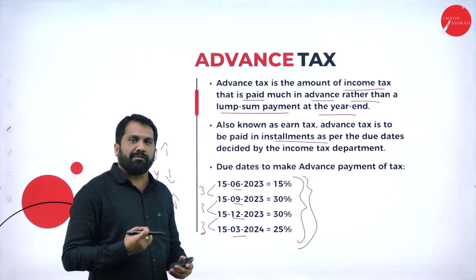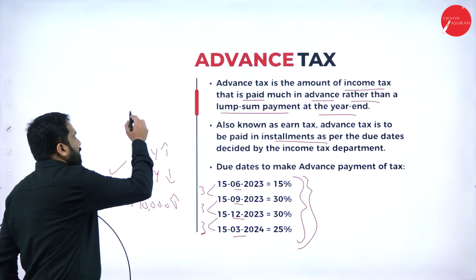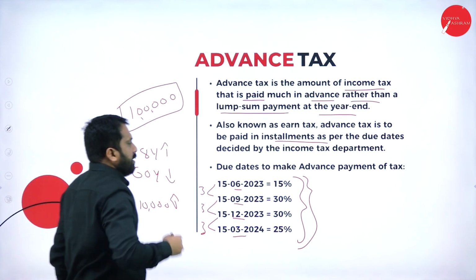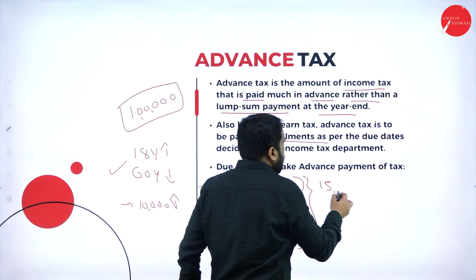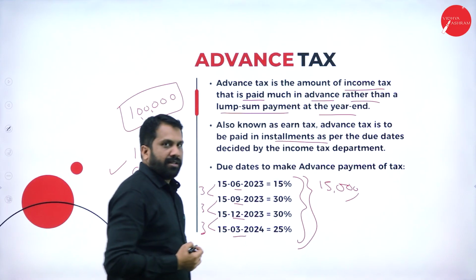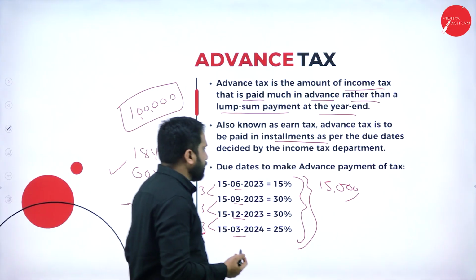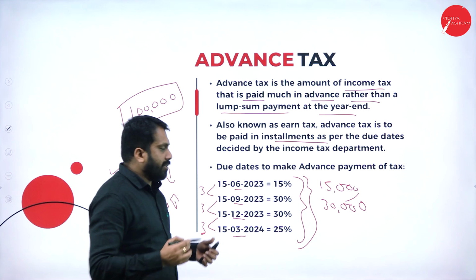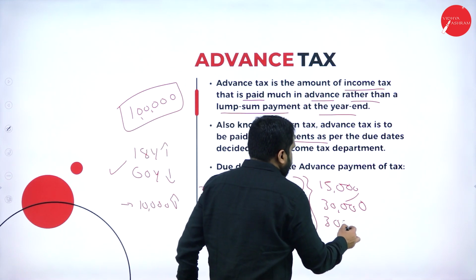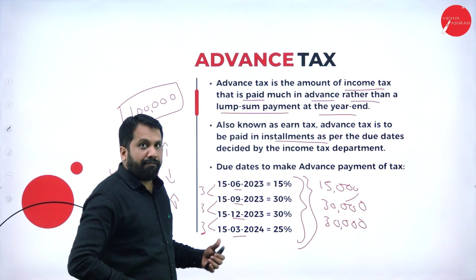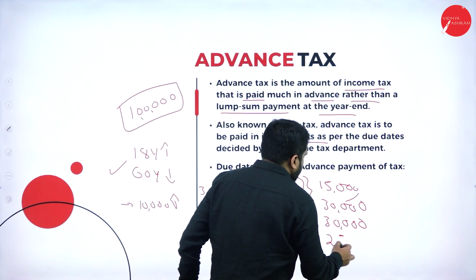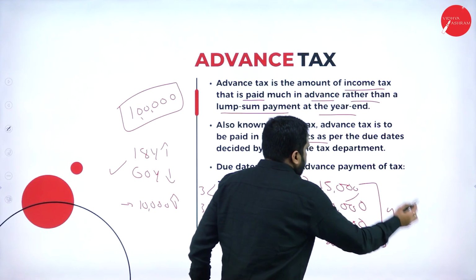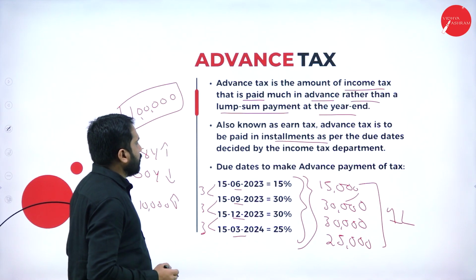And what are the percentages of advance tax? For example, your total tax for the year is 1 lakh. In this 1 lakh, 15,000 you have to pay in the first installment, and 30%, that is 30,000, you have to pay in the second installment. Another 30,000 you have to pay in the third installment, and 25,000 you are supposed to pay in the next installment. The total put together is 1 lakh. Hope you are clear. Yes, I'll go to the next one.